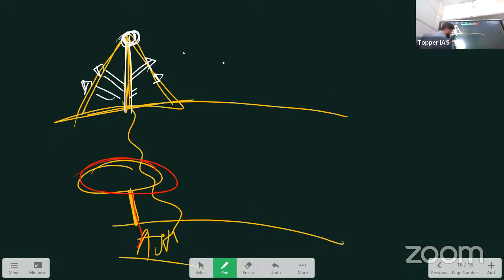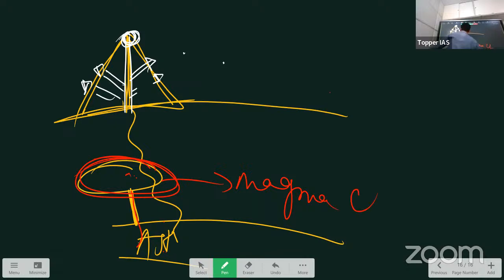This is the main reservoir. Every time a volcanic eruption happens, it does not come directly from the asthenosphere because that is at depth. This is called the magma chamber. Through this magma chamber, volcanic eruption happens continuously.